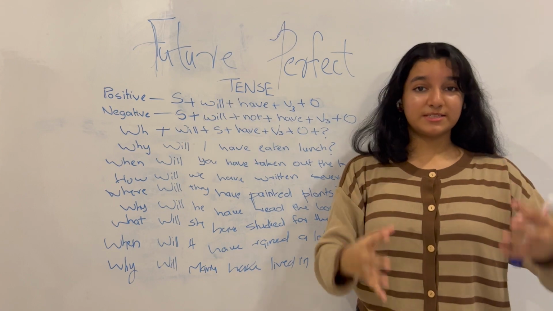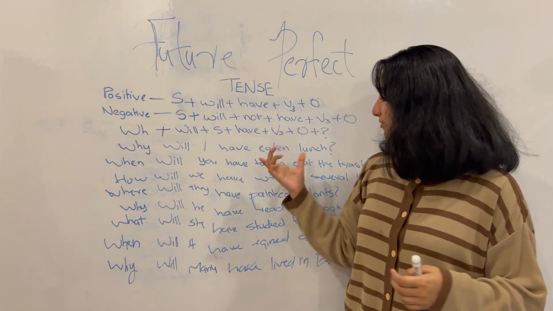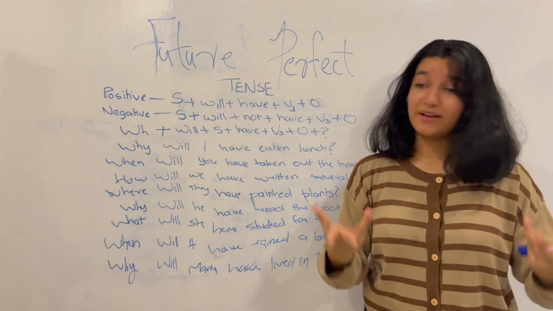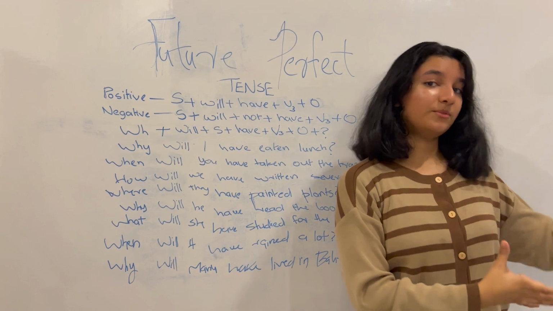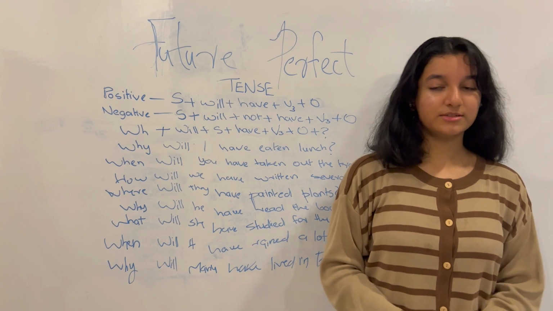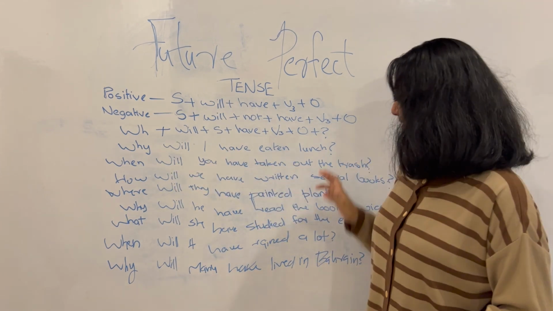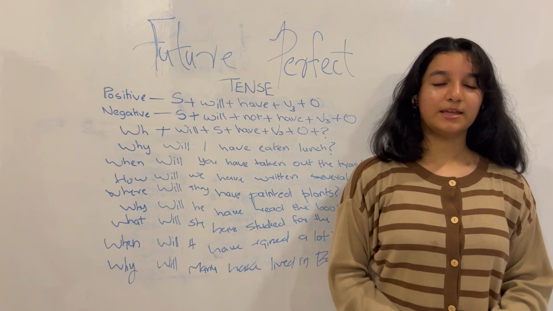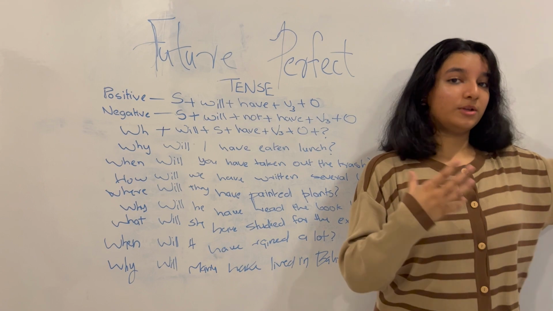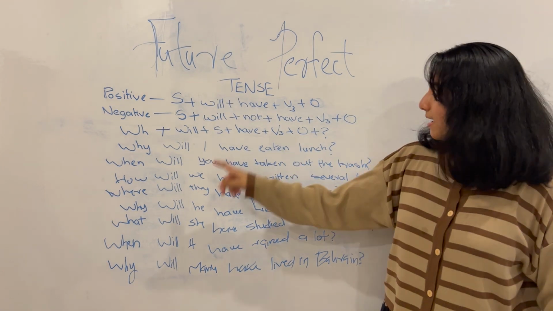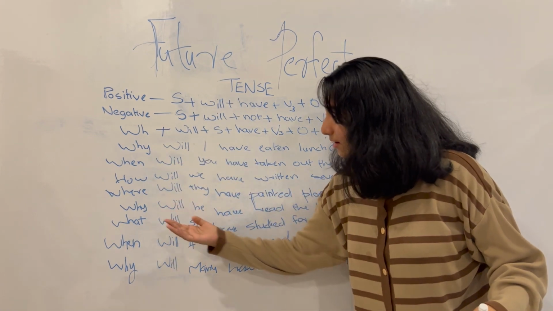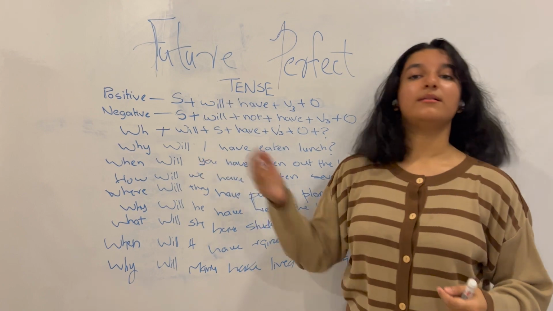Now these are just some of these, and we can see here, when will you have taken out the trash? Now it is more specific when we're adding "when." With a future perfect tense, it is always specifying a time of the action when it will be taking place. But when we're adding "when," it is more specified. I'm asking more specifically, instead of "will you have taken out the trash" at a specific time in the future, "when will you have taken out the trash?" And just like all of these, it is specifying why, how, where, what, and when again.